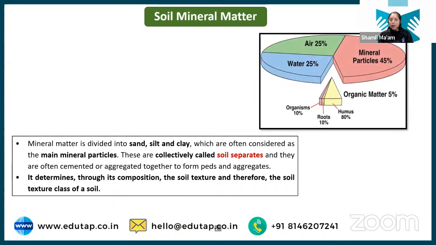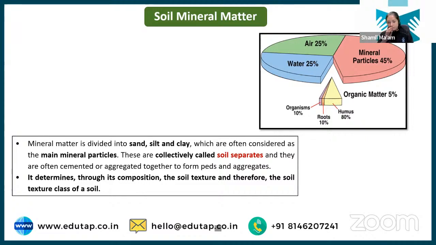Then we have soil mineral matter. What kind of mineral is present in the soil is again very important, because if the soil has more clay particles, it means the soil has more fine particles, so these fine particles will hold more nutrients, and it will be good for the soil. But if the soil particles are not able to hold the nutrients, then that will not be good for the plant. So soil separates, basically we have sand, silt and clay. They also impact plant growth and development.